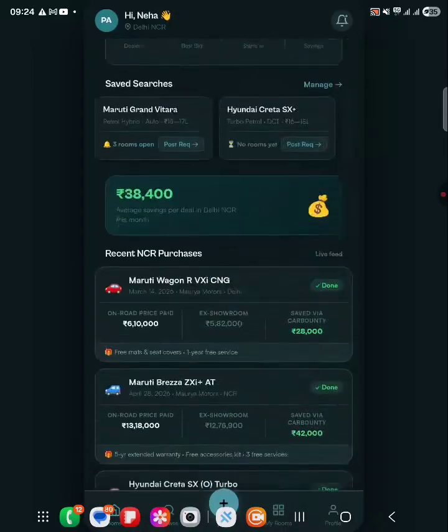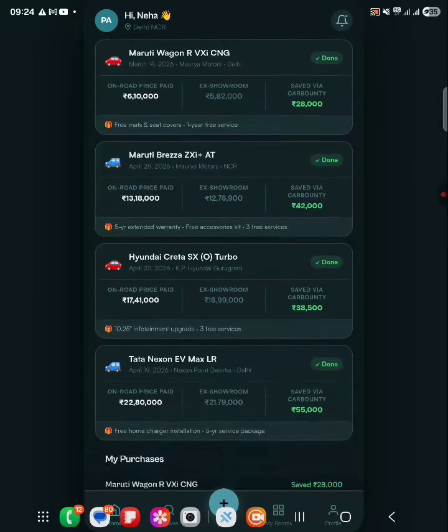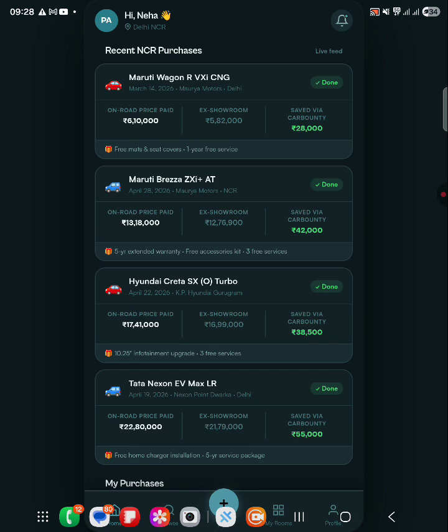Other than that, you can see these are the recent purchases, where he will see how much a car is costing to a user who has made similar rooms or bought a car, which will prove that the usual platforms that are present in the market, I'm not going to say the names, but they are there, they are just working on a yellow page or a directory. There is no real competition, no real transparency, no efficiency. If you can see, they are just fixed rate portals. So our application is going to change that.